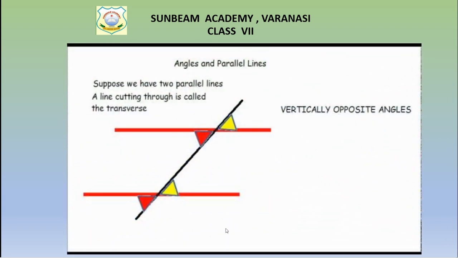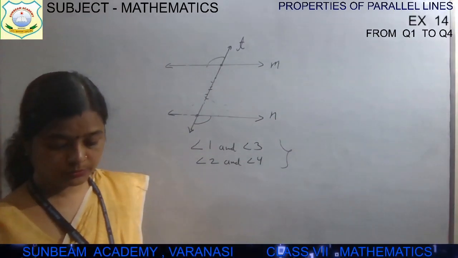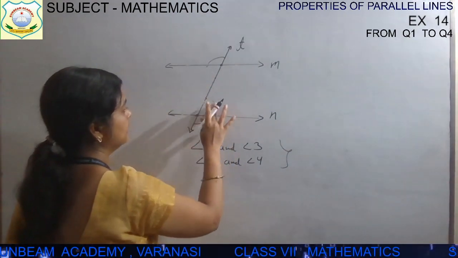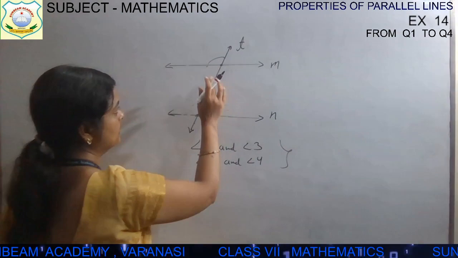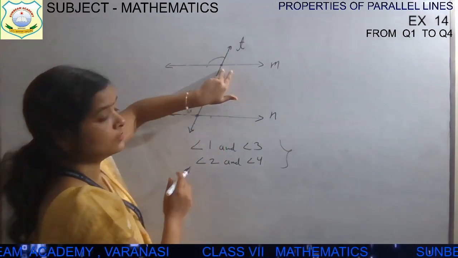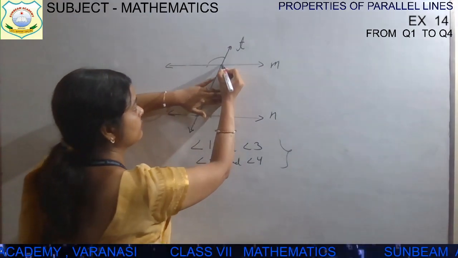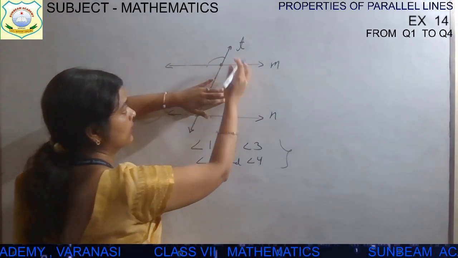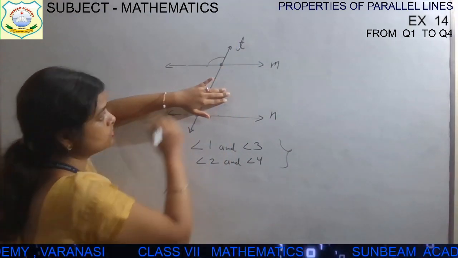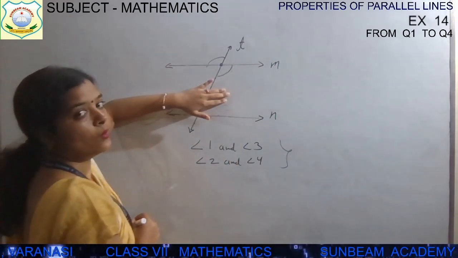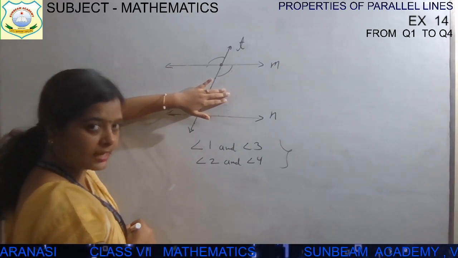Now, vertically opposite angles. Next point is vertically opposite angles. If there is a transversal line, then what are the vertically opposite angles, children? Let's see this particular point. How many angles will it form? Because two lines intersect with each other, it will make 4 angles, and these two are vertically opposite angles.